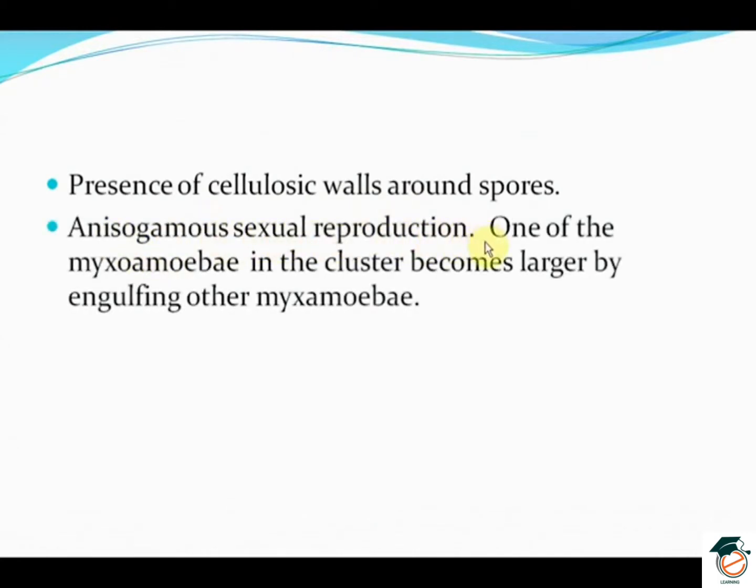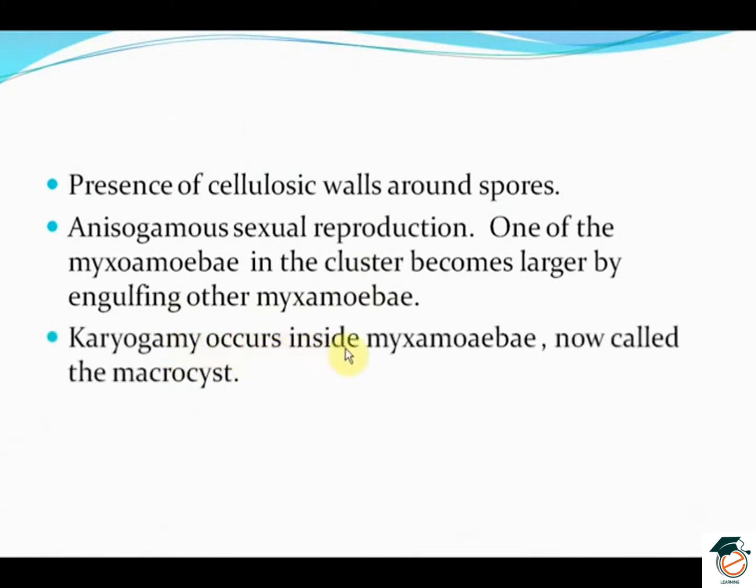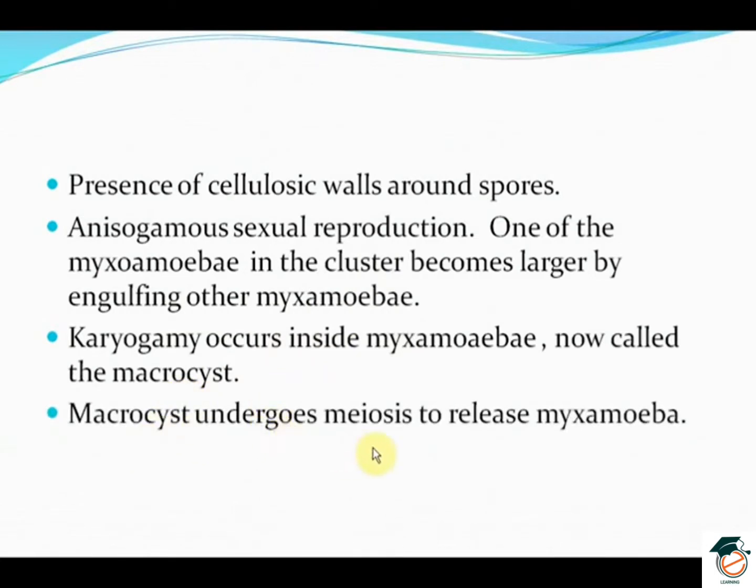And isogamous sexual reproduction. One of the mixed amoebae in the cluster becomes larger by engulfing other mixed amoebae. Karyogamy occurs inside mixed amoebae, now called the macrocyst. The macrocyst undergoes meiosis to release mixed amoeba.